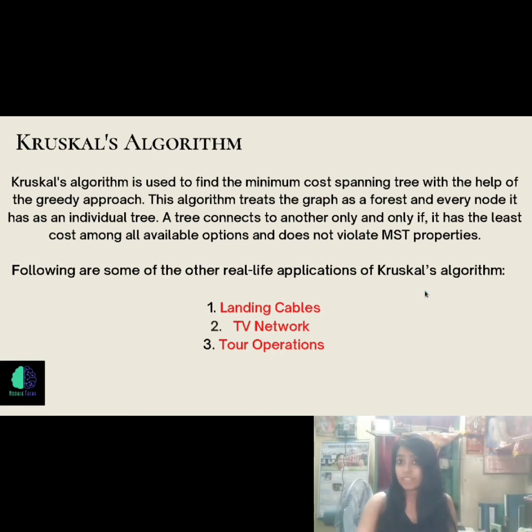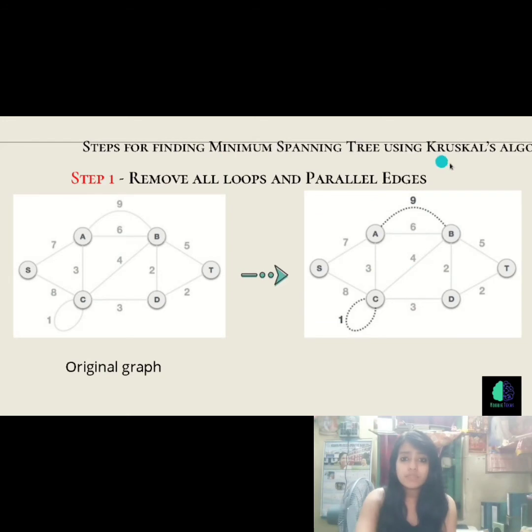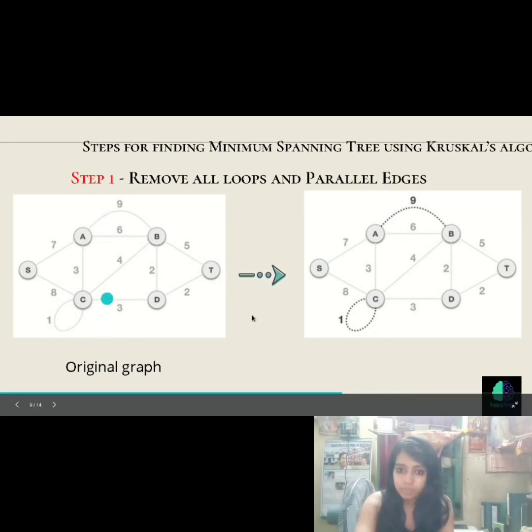Let's see how we can apply it. Next, see how we can find the minimum spanning tree using Kruskal's algorithm. Step 1. We have to remove all the loops and parallel edges. Like here we have to remove this one and this one.